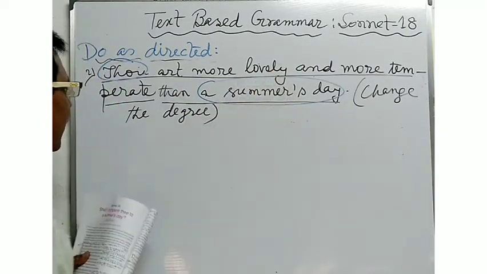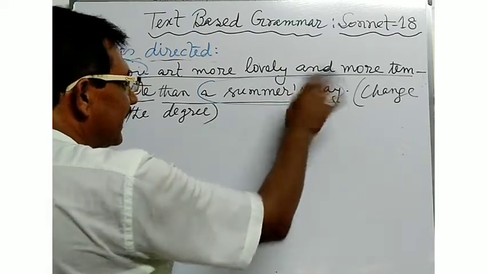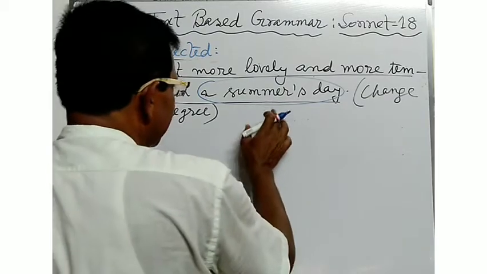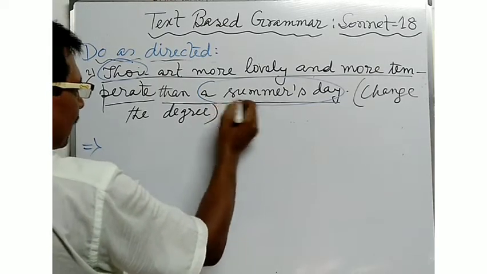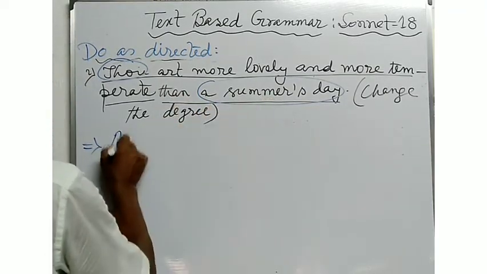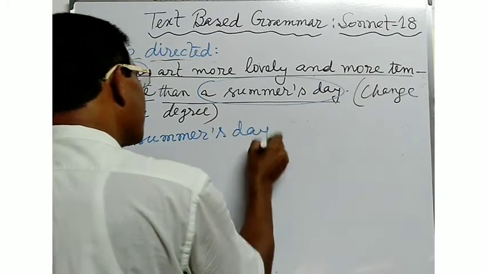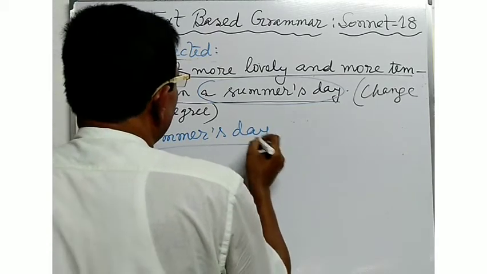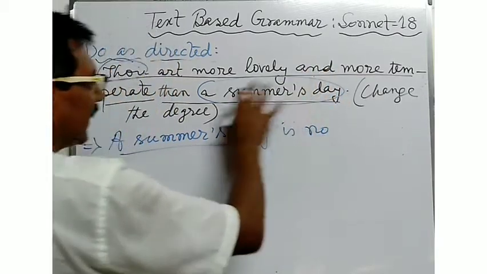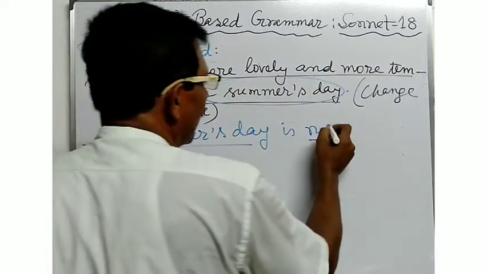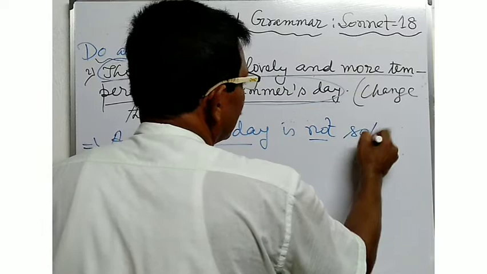Thou art more lovely and more temperate than a summer's day. So at the time of converting the sentence, in order to change the degree of the adjectives, you will have to write down the sentence in the answer in this way. Here you will have to write the last part first. A summer's day is. As there is no negative sense in the sentence, you will have to take the negative word. A summer's day is not so or as